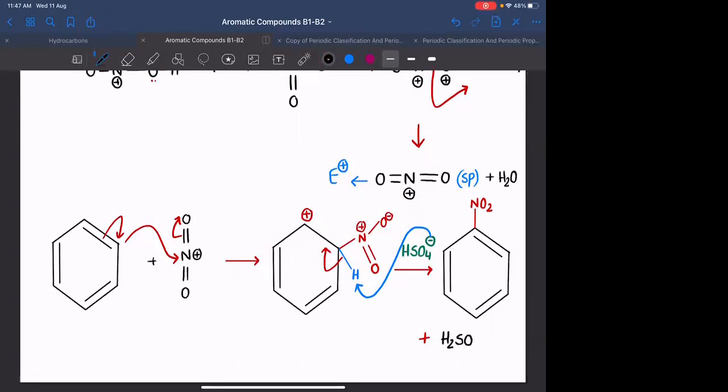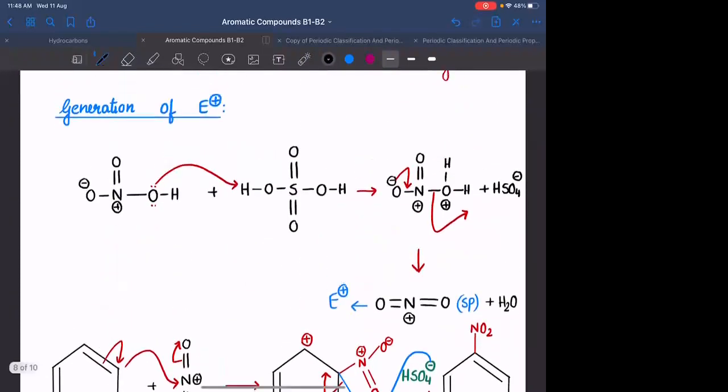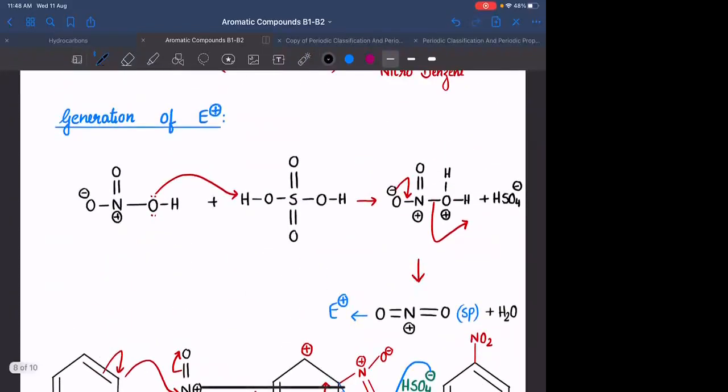So overall reaction में H2SO4 use हुआ क्या? नहीं हुआ ना? So can I say H2SO4 is simply acting like a catalyst? H2SO4 is used as a catalyst for the generation of the electrophile. Okay. And what is the purpose of HNO3? The purpose of HNO3 is, or it is acting like